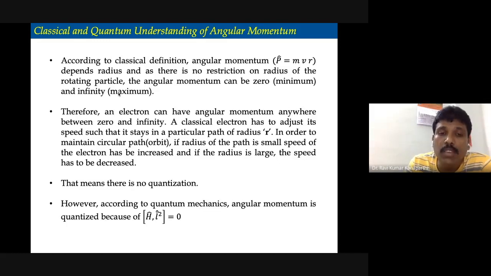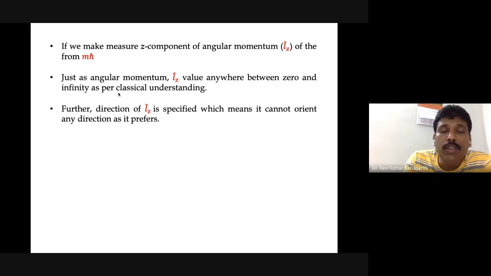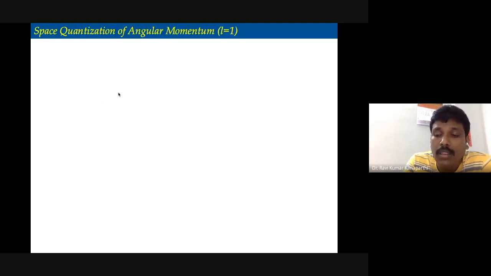Okay, it can be 0. Further, we can measure one of the angular momentum components, but we cannot measure the other components simultaneously because they do not commute. That is also quite an obvious fact. And how these angular momentum components are arranged in space, that we can visualize. This particular concept we call space quantization.